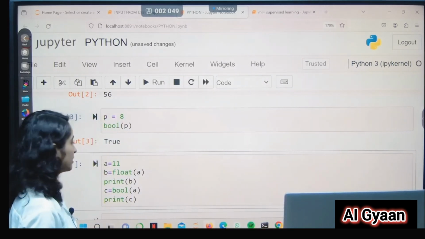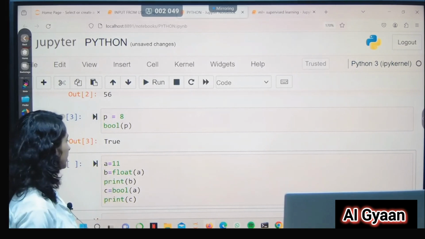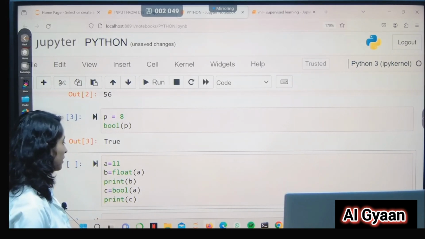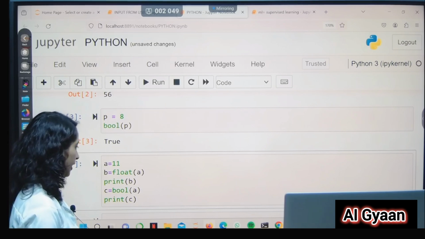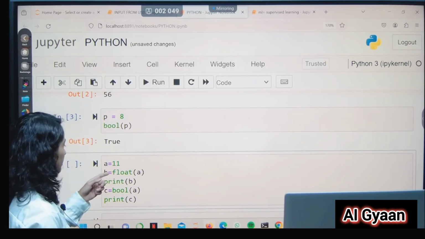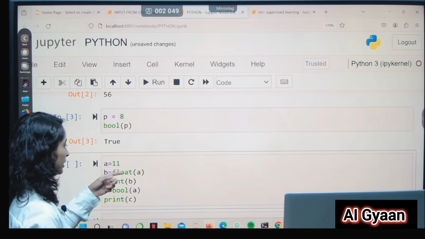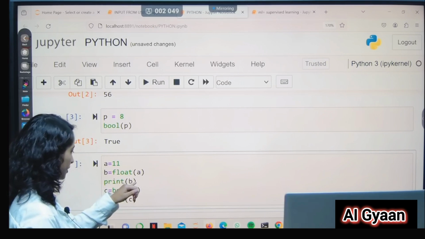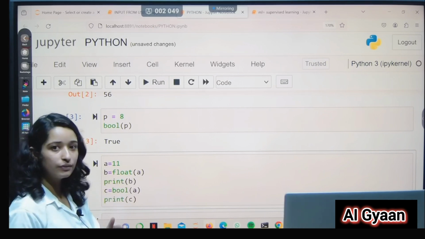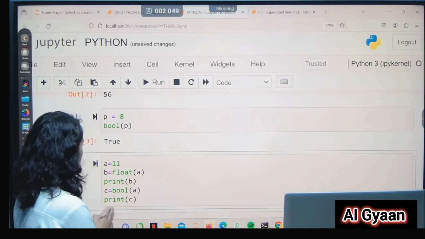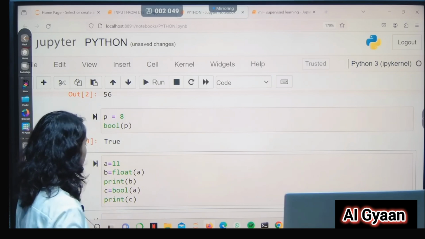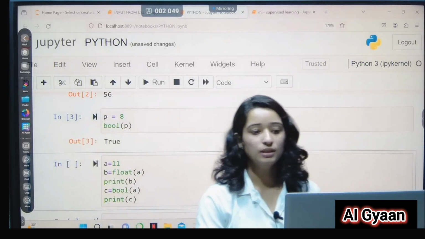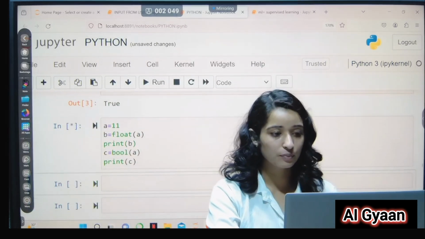So this is the last example. I have written a = 11. Then another variable, b = float(a). Here we can see that this 11 will be converted into a float number. Then I have written print(b). Then I have given another variable named c, and I have written c = bool(a), print(c). Now let us see the output of this program.